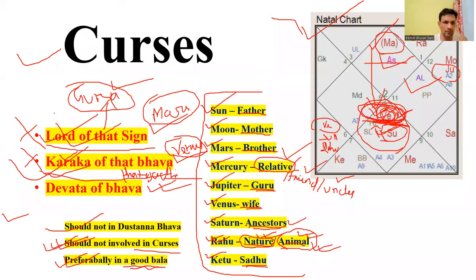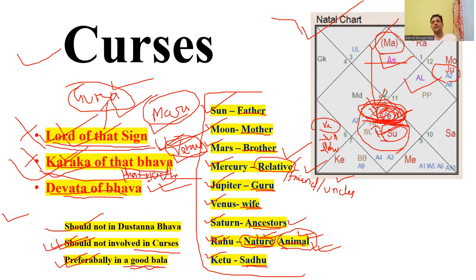As I mentioned, if the Lord of the sign is involved in a curse, one needs to do the Guru Mantra related to that planet. If the karaka is helping the planet to get out of the curse, one needs to do the Pratyadi Devata Mantra or worship the Pratyadi Devata related to that planet. Or if these two are not helping, then one needs to go to the Devata of that Bhava.